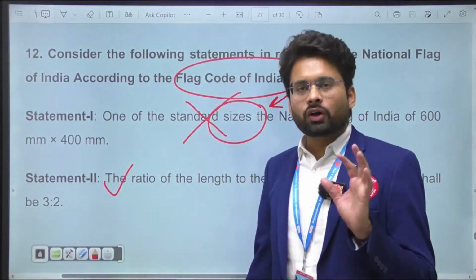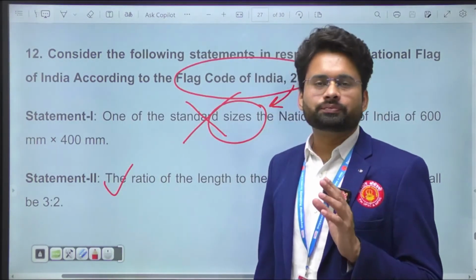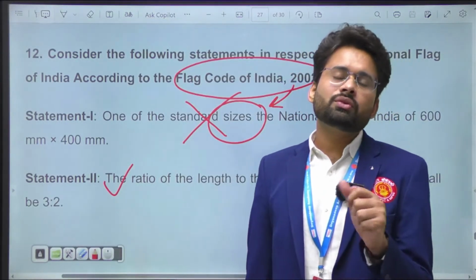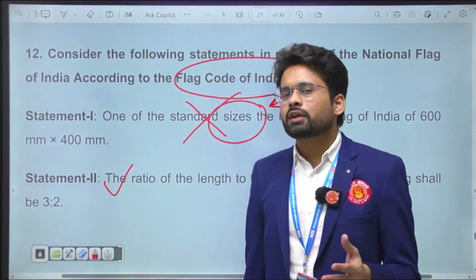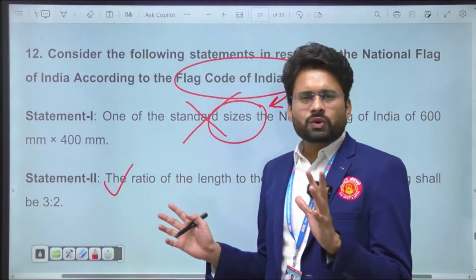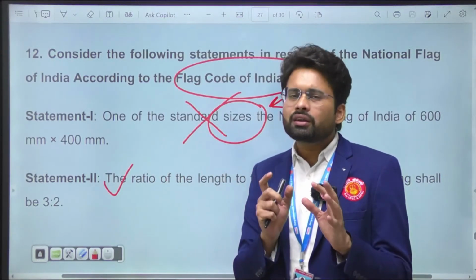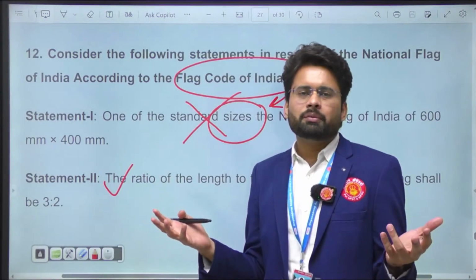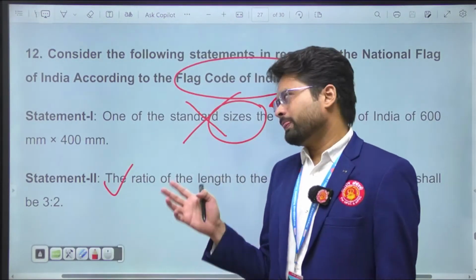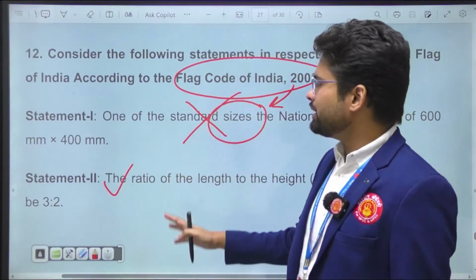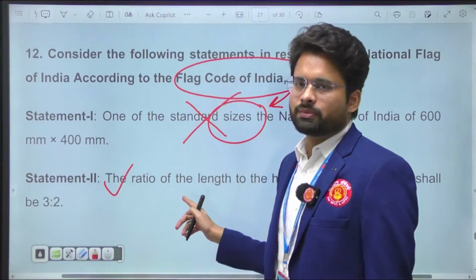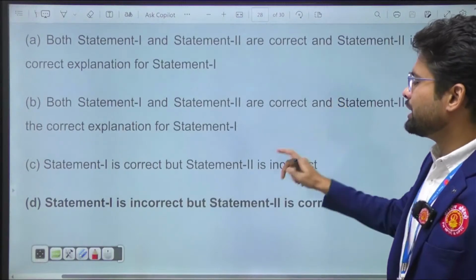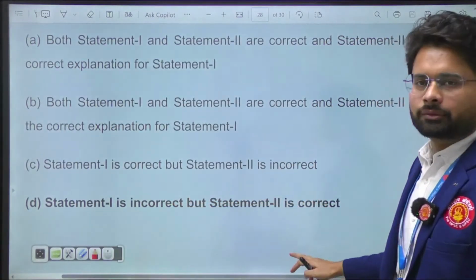Again, although this question seems knowledge based, it is more about logic. The significance of this series is that we are talking about how to solve the questions, even if you don't know the actual knowledge. If you just read the first statement, you can find that something is wrong, because there can be flags of different sizes, and how can they make one particular size standard and other sizes not standard? By logic you can eliminate the first statement and go for the second, though this should be knowledge based actually. The answer was: statement 1 is incorrect and statement 2 is correct.